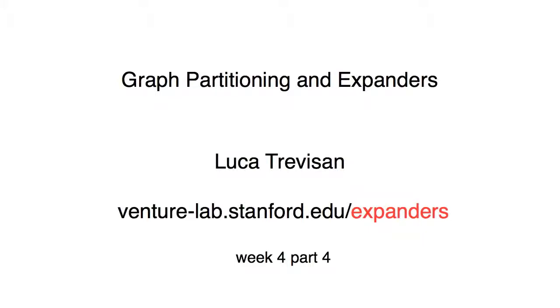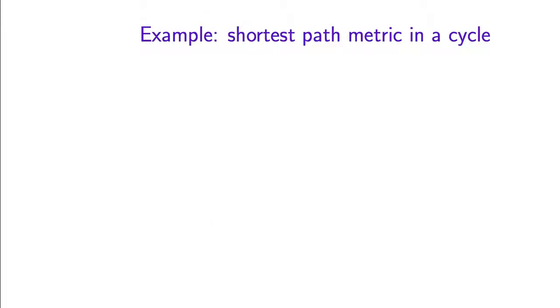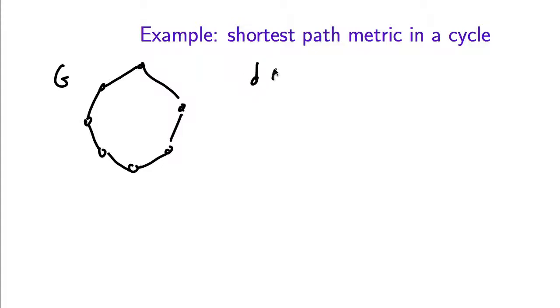Before seeing Bourgain's proof, we're going to consider a few examples. As a first example, suppose that our distance function is as follows. There's a graph G, which is just a cycle, and distances between vertices u and v are just the length of the shortest path in the cycle between u and v.